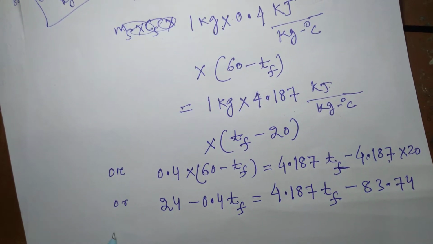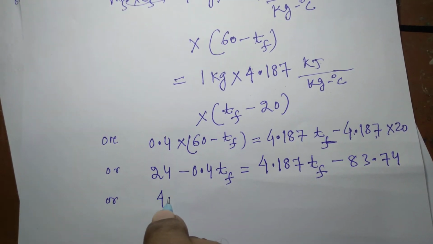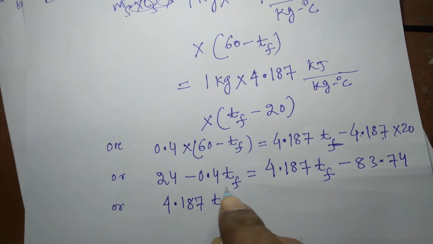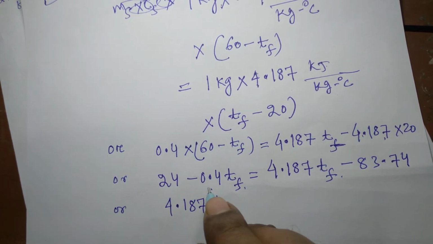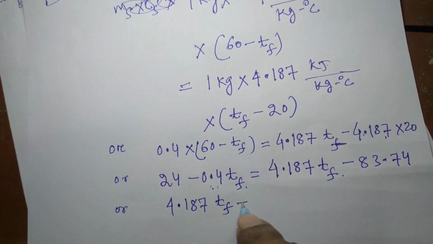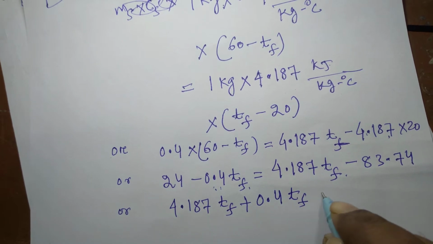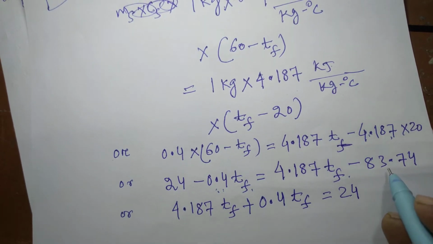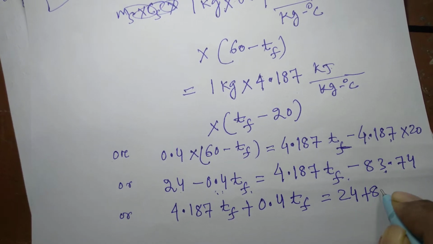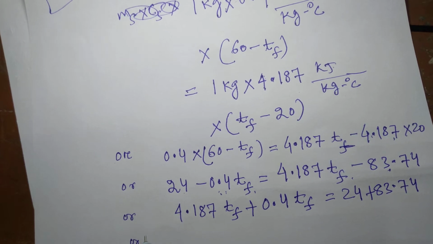On equating this, bringing this Tf to this side, the sign will be plus: 4.187 Tf plus 0.4 Tf is equal to 24. On bringing this to this side, the plus sign will be put. So 24 plus 83.74,